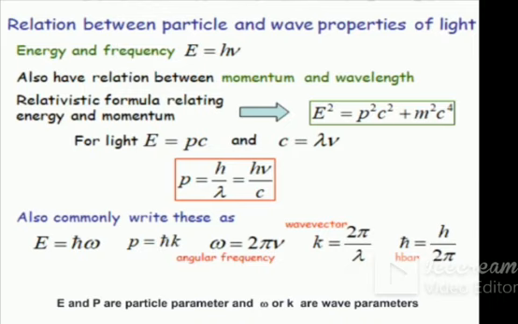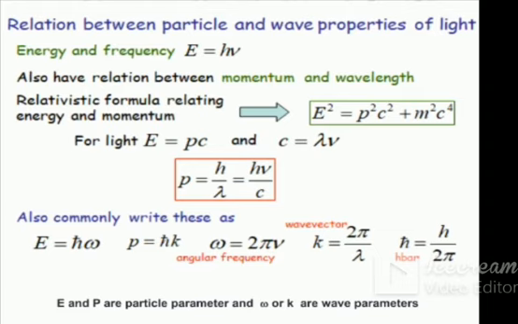That is equal to h nu divided by C. We have to put the value of lambda. Lambda is equal to C by nu. Therefore, we get P is equal to h nu divided by C. That h nu divided by C we have to simplify in terms of the wave vector k. How do you find that relation?